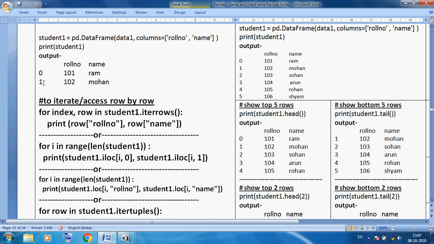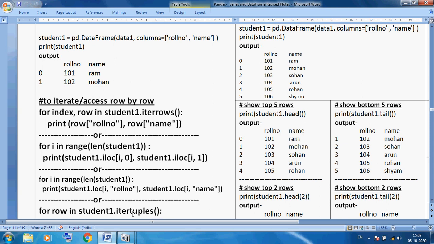Again 1 roll number gives 102, 1 name gives Mohan. We can directly use print student1, it will display all the data, but I want to display row by row, value by value, using iloc and loc.